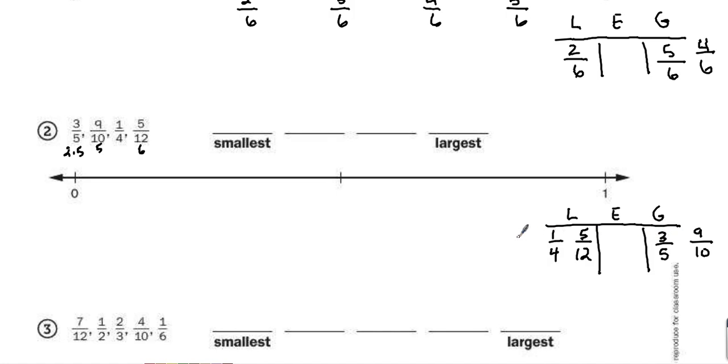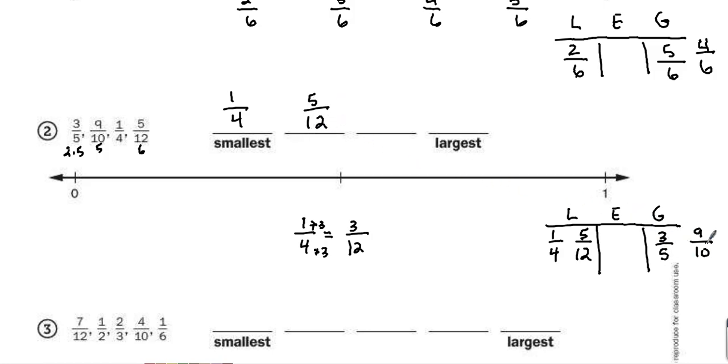If I compare 1/4 and 5/12, I could say, 4 goes into 12, which means I could turn 1/4 into a fraction that's equivalent, that has 12 in the denominator. I know that 4 times 3 is 12, so 1 times 3 is 3/12. 3/12 is less than 5/12, therefore 1/4 must be less than 5/12.